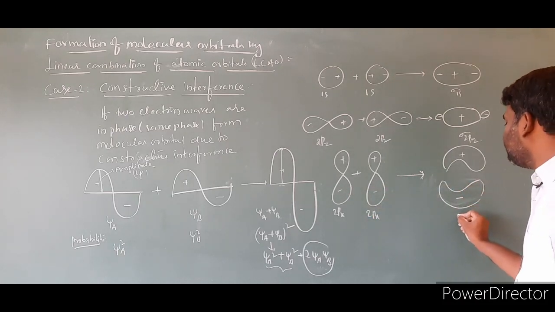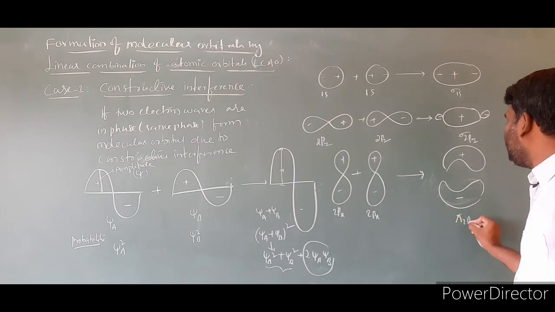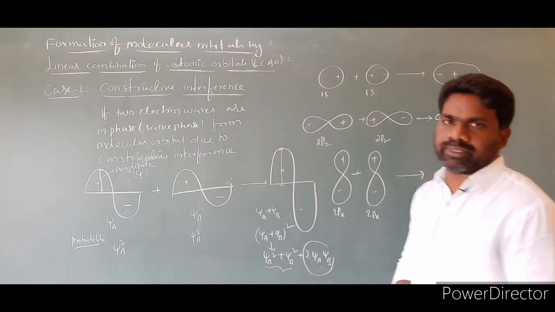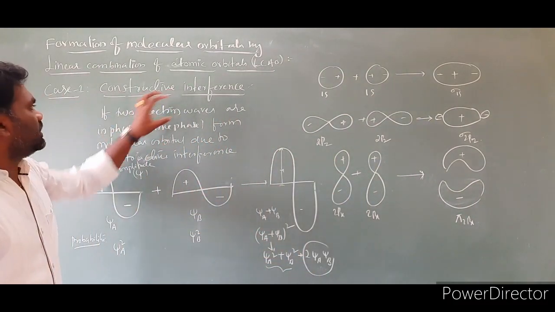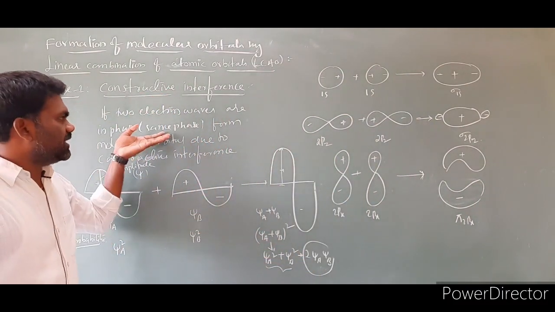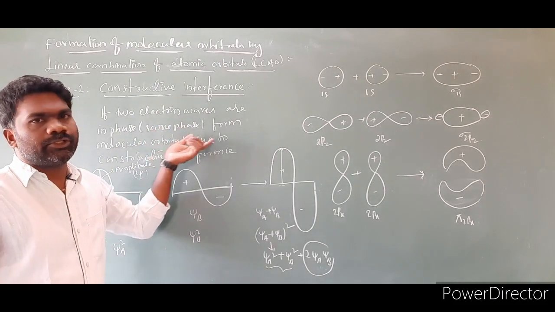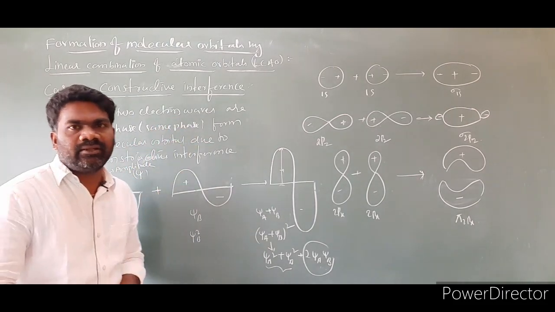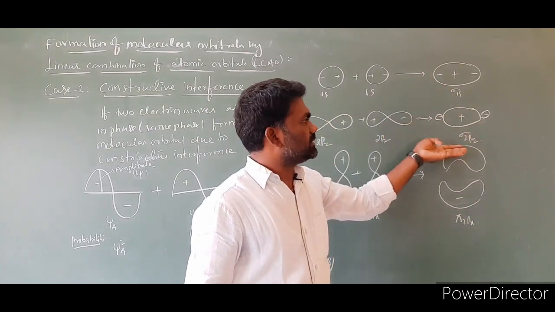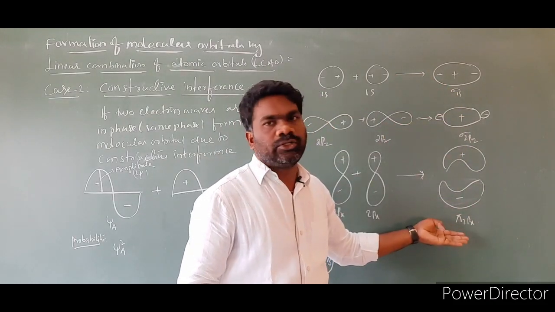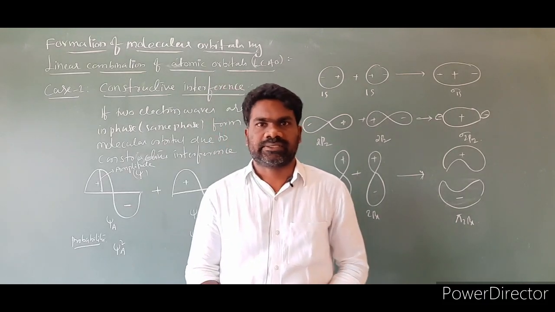So this is also the pi 2px molecular orbital. Now the point is, two electron waves in the same phase form molecular orbitals due to constructive interference. So these are the molecular orbitals formed: sigma 1s, sigma 2pz, pi 2px. This is the first case.